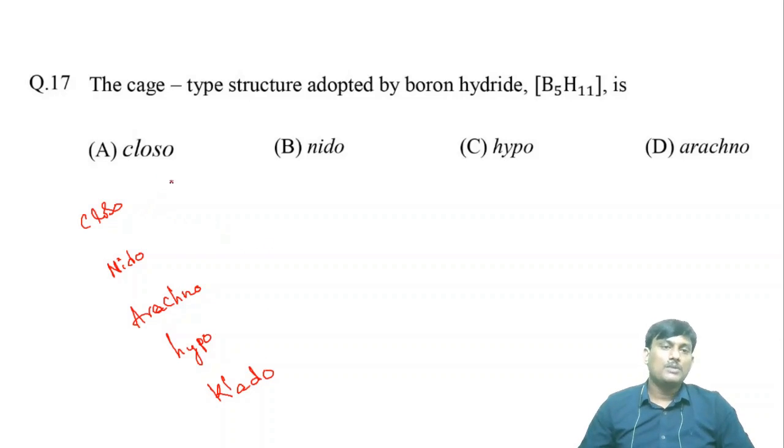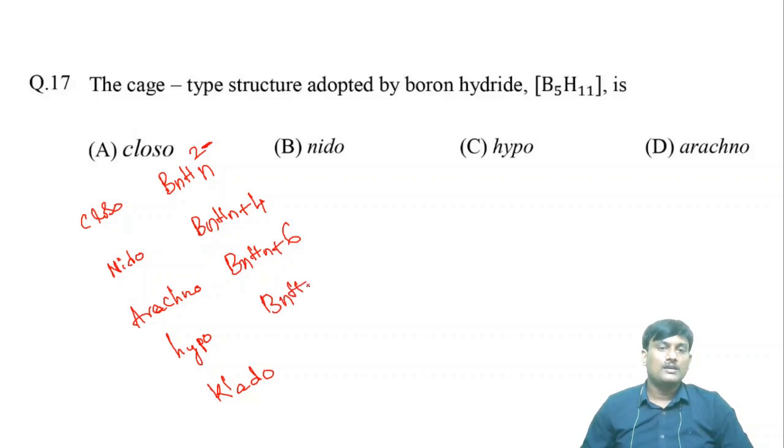If you take the molecular formula, closo is BnHn 2 minus, and nido is BnHn plus 4. Arachno is BnHn plus 6. Hypho is BnHn plus 8. Clado is BnHn plus 10. In this case, what is the n value? B5, so n is equal to 5.